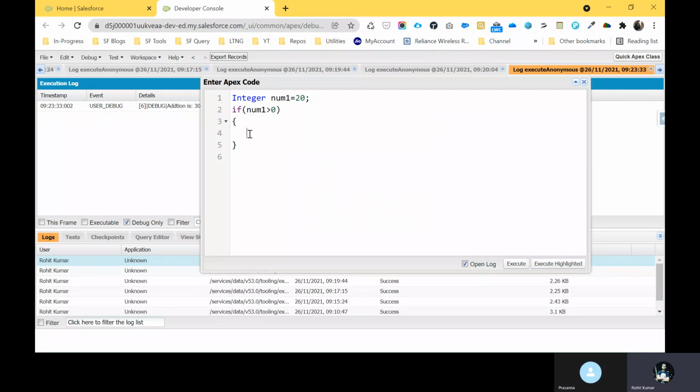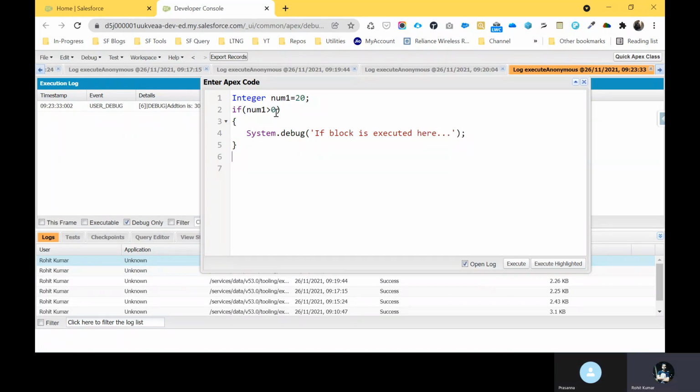Then system dot debug, and you have to write like if block is executed here, right?